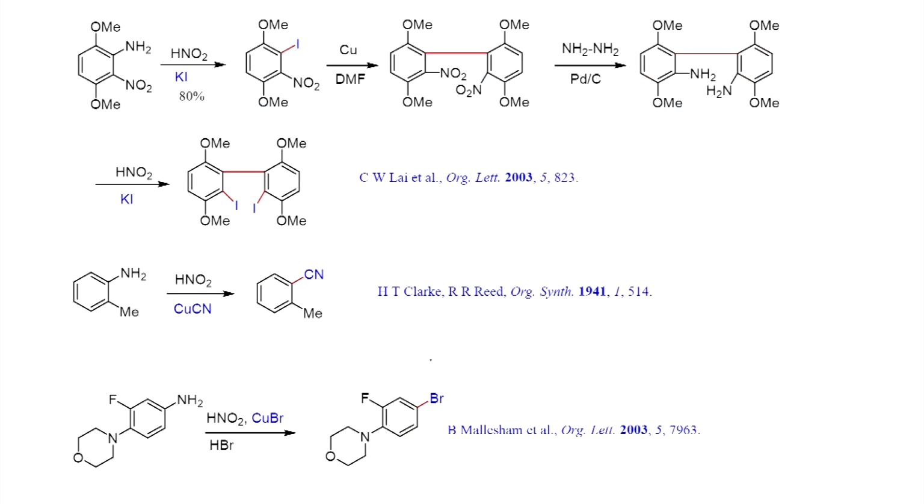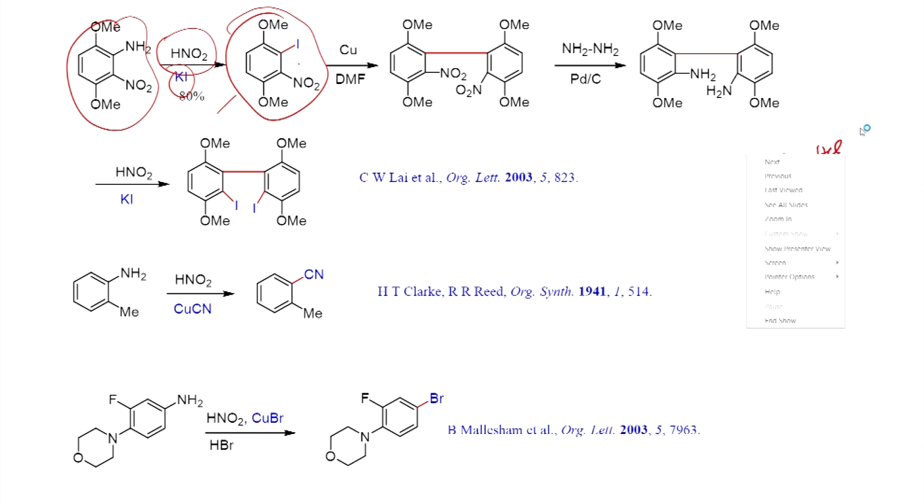Here some examples are shown. The first one, if you look at here, the reaction of this aniline derivative with HNO2 and potassium iodide is shown, which can be converted into the iodide derivative as we have seen. And when you have the aniline, which can be reacted with sodium nitrite and HCl, you will be able to form the diazonium salt.